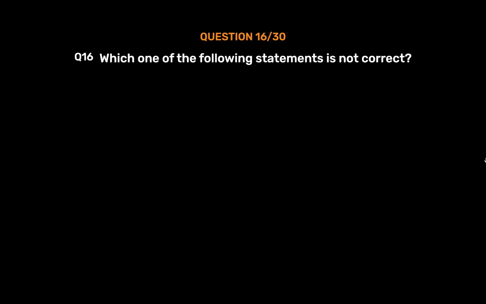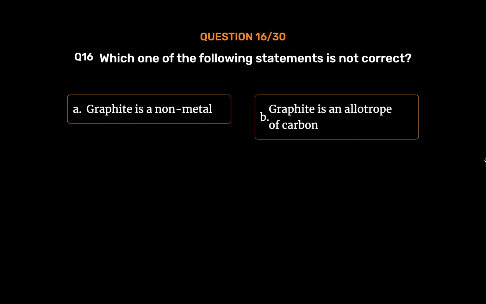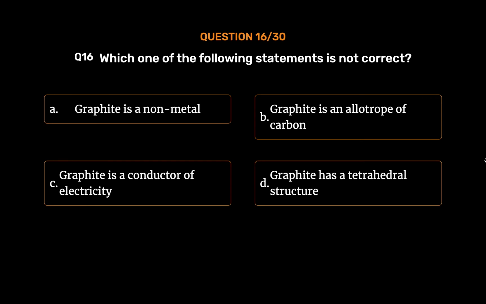Question number 16. Which one of the following statements is not correct? Option A. Graphite is a non-metal. Option B. Graphite is an allotrope of carbon. Option C. Graphite is a conductor of electricity. Option D. Graphite has a tetrahedral structure. The correct answer is Option D. Graphite has a tetrahedral structure.